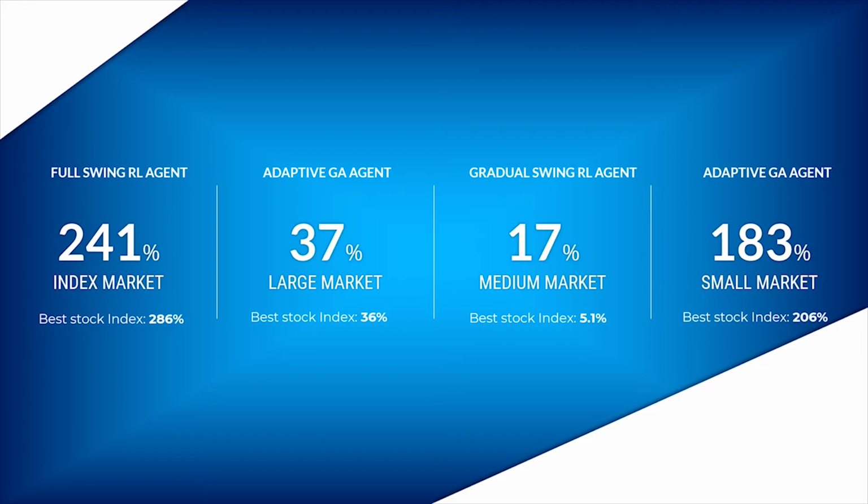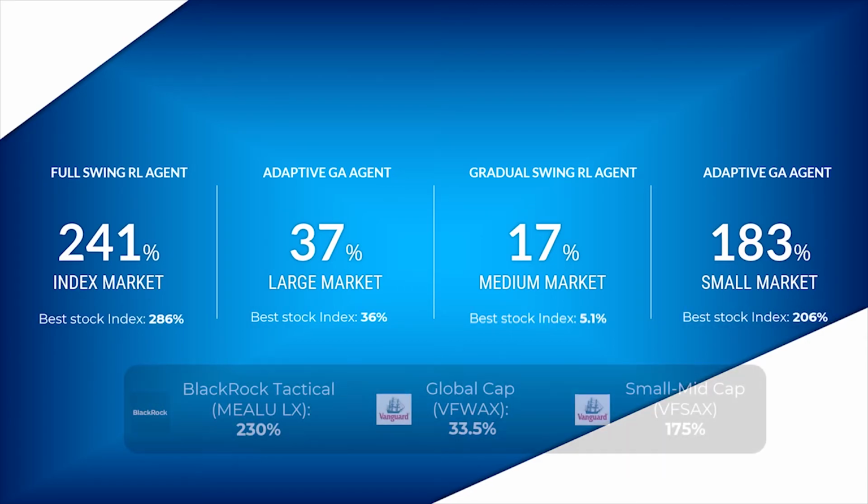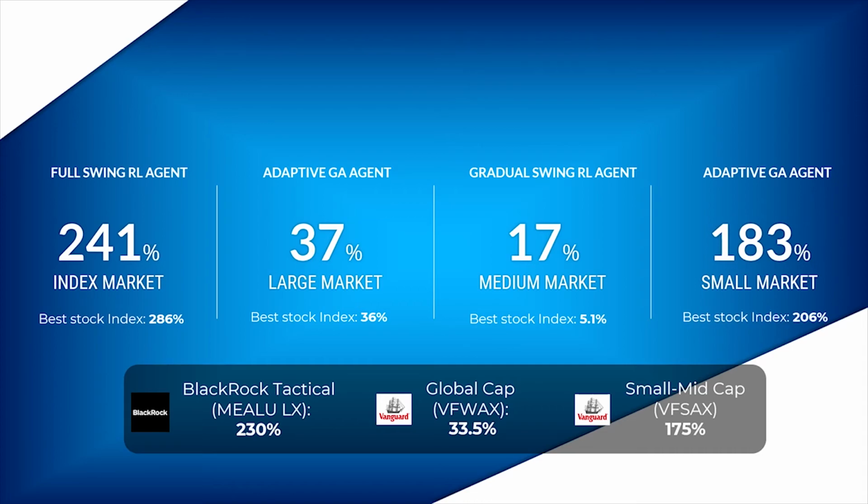In all markets, the best agent was able to outperform the best index, except for the index market and the small market. We compared our agents to existing technical portfolios from various asset firms. Overall, we find that our agents are capable of making returns of similar scale to real-life portfolios from various asset firms, or outperform the best index in their respective markets. This shows that our objective of creating intelligent agents capable of making optimal tactical trades in unseen market conditions has been achieved.